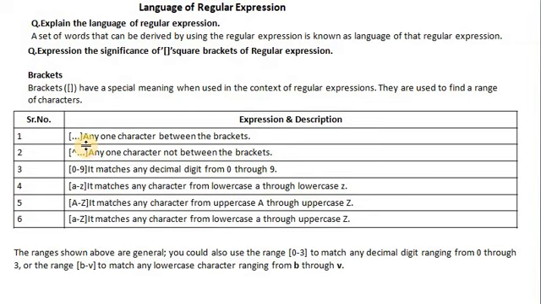Here, a square bracket specifies to find any one character between the brackets. Suppose in a square bracket you write [abc]; it finds any one of the characters between the brackets. If in a square bracket you write [^abc], it means any one character not between the brackets, so rather than a, b, c it finds any other character.